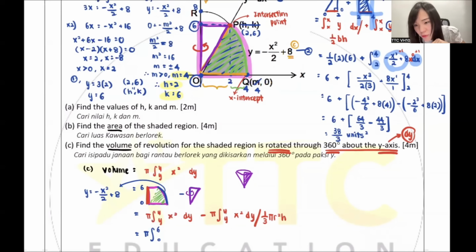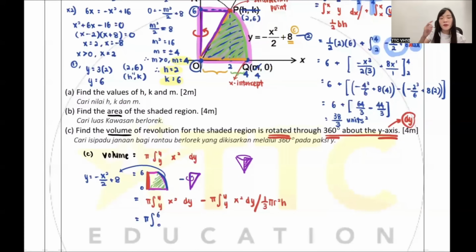Move around. Teacher, will the formula of the cone be included in the pink paper? Yes, it will be. So my dear, now move around, yeah? First, I don't like negative x squared. I want positive, so I move it over here. Negative becomes positive. So 8 is here. Plus y, move it over, minus y. Make sense, guys? In mathematics, I just move around, okay? So x squared is equivalent to, divide by 2, I move up, times 2. So 8 times 2 is 16, y times 2 is 2y. Okay, my x squared is 16 minus 2y. So I substitute 16 minus 2y inside here, and then dy.